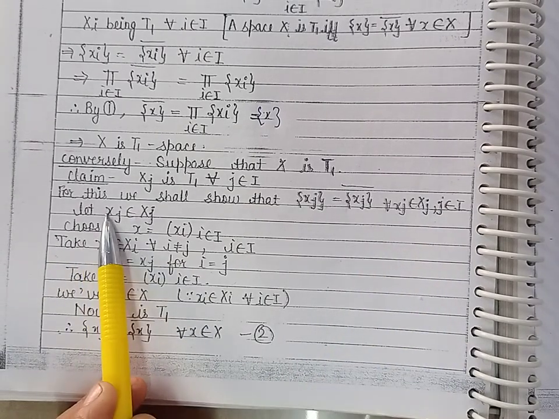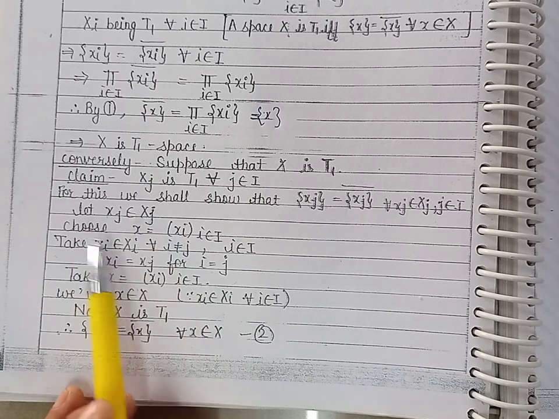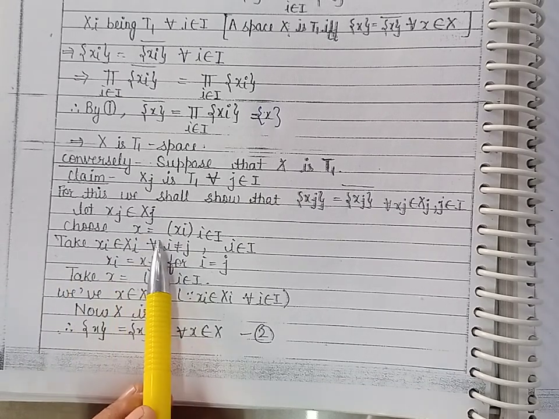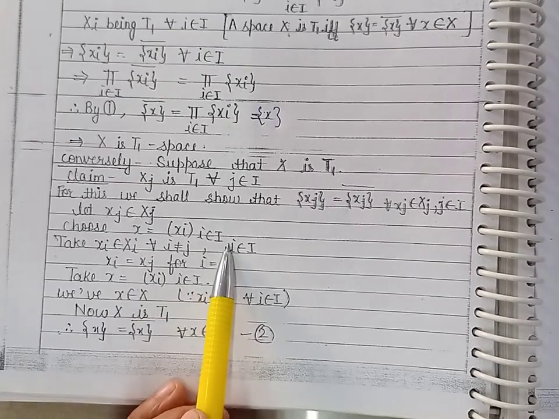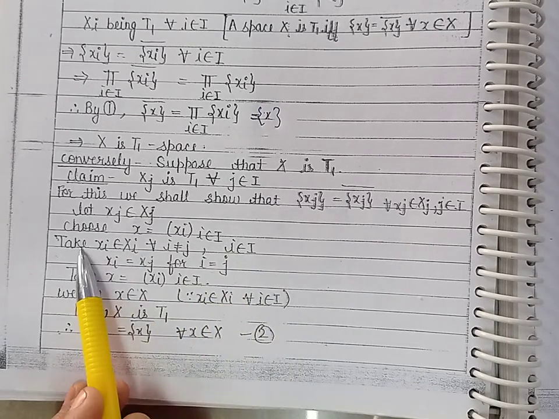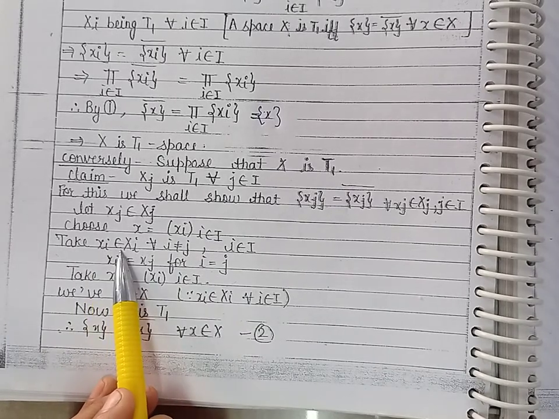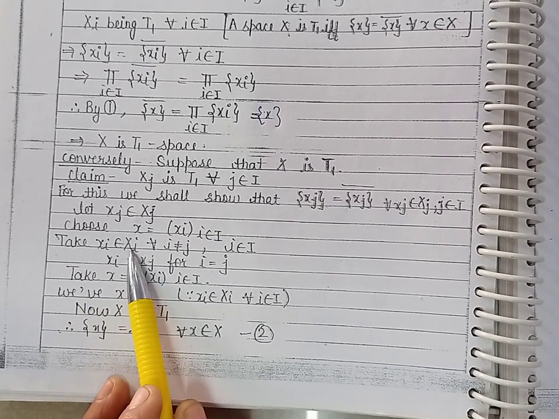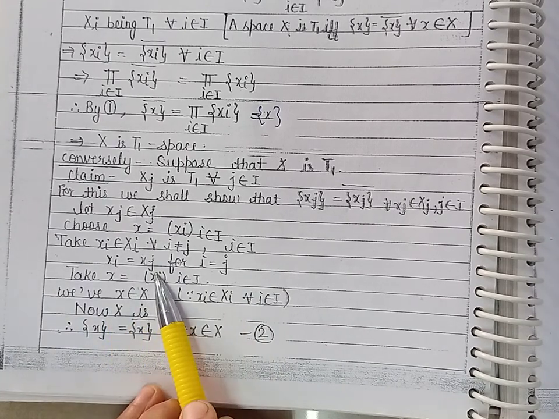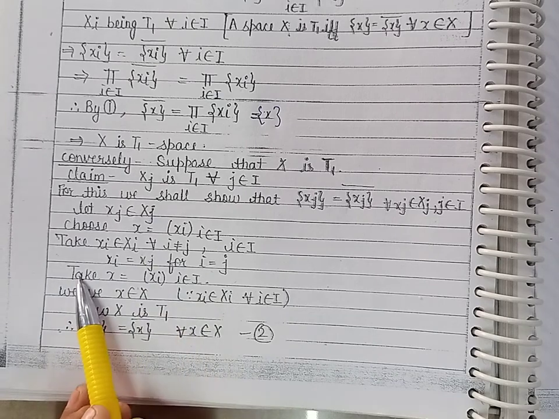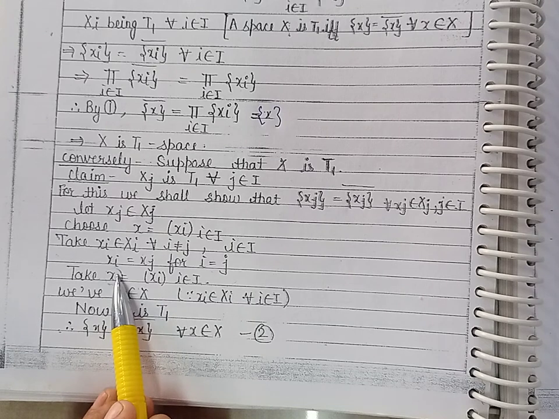Now let us take xj belonging to the coordinate space Xj, and let us choose an element x which is formed by the coordinates xi, where i belongs to the index set. Now let us take, for i not equal to j, xi belonging to the coordinate space Xi, and for i equal to j, xi is equal to xj. So in this way we have formed the element x of the product space X.